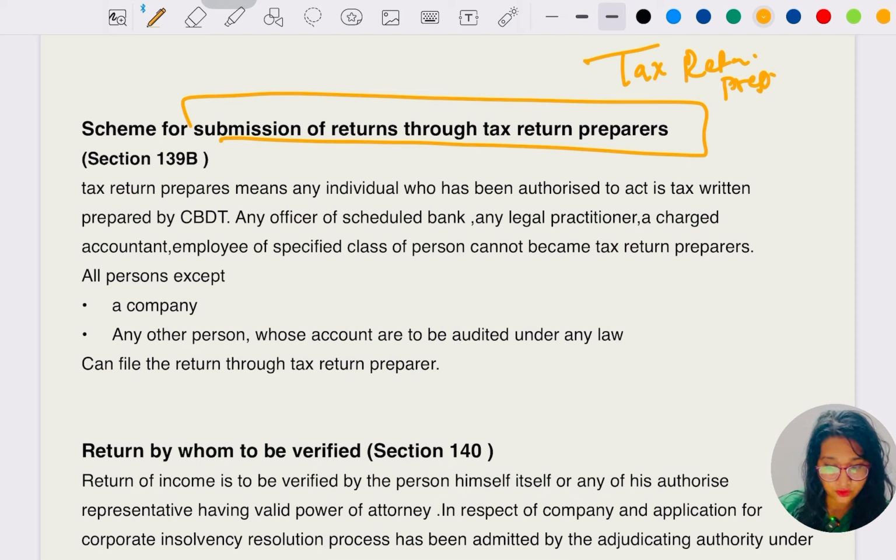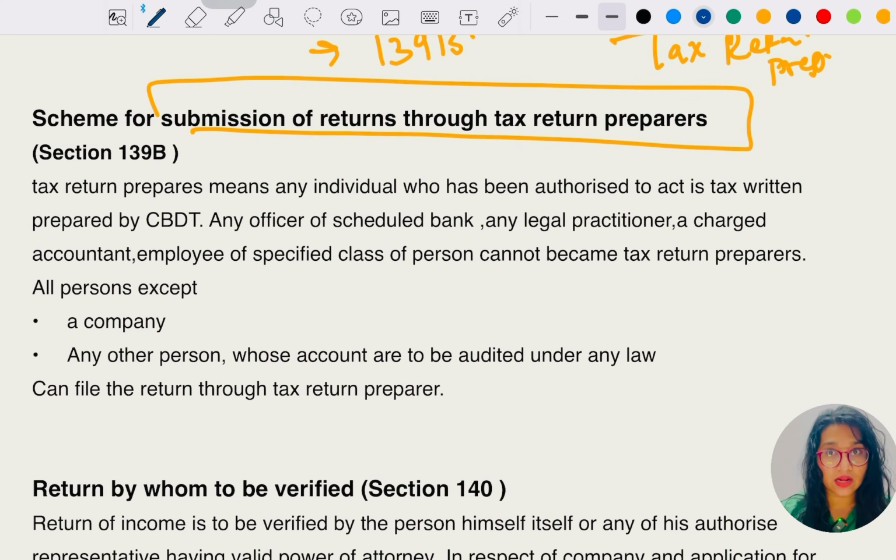Let's find out what is written in section 139B, submission of return through the tax return preparer. A tax return preparer means any individual who has been authorized to act as a tax return preparer by CBDT.